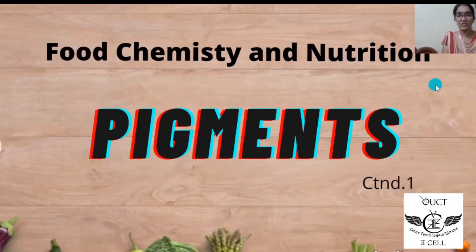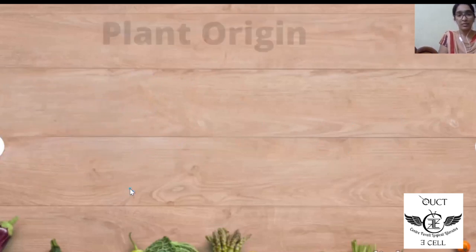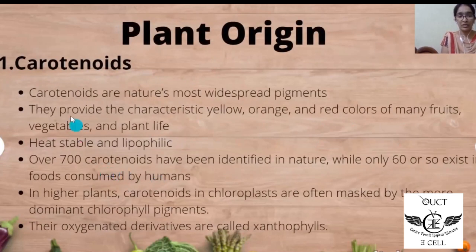I am Pavana Channupati. Today we are going to discuss the topic pigments. In the previous video, we discussed the introduction and classification of pigments in food industry. Today we will be discussing the plant pigments given in the GATE syllabus that are carotenoids, chlorophyll, anthocyanins and tannins. Moving on to the topic, carotenoids.